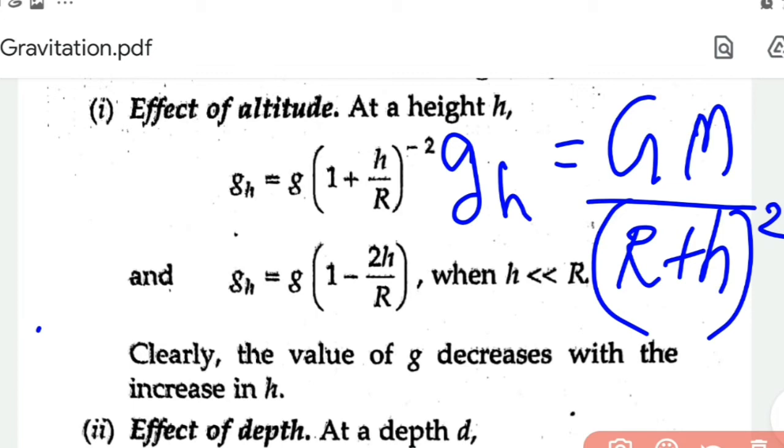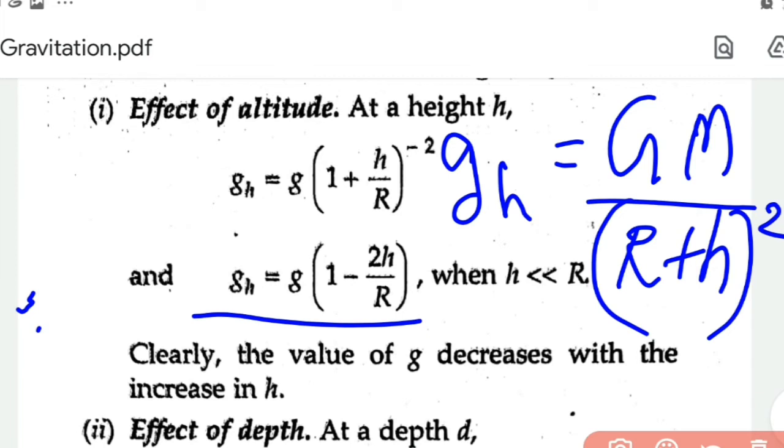When h is very much less than r, you know r is the radius of Earth, and radius of Earth is 6,400 kilometers. So when h is very small in comparison with that 6,400 kilometers, in that case we use this expression, that is gh is equal to g into 1 minus 2h by r.